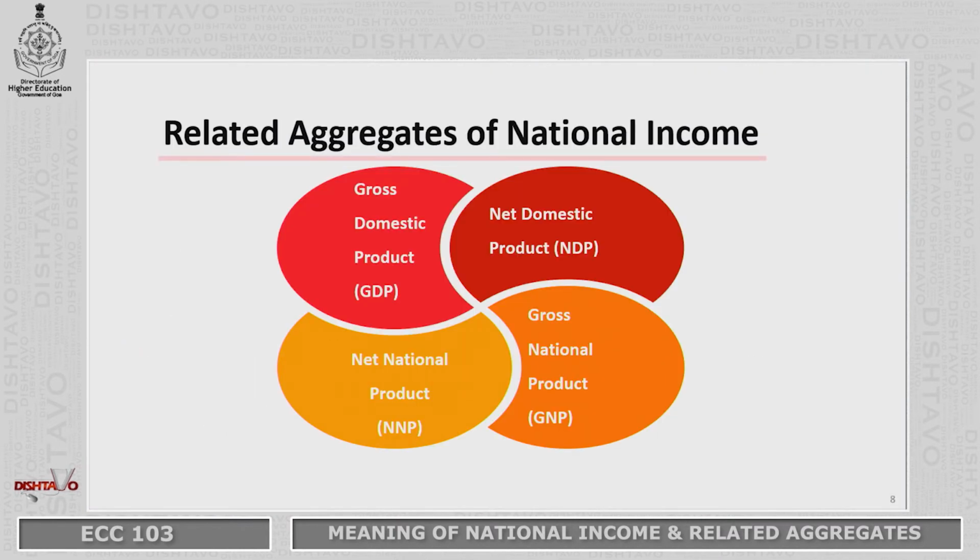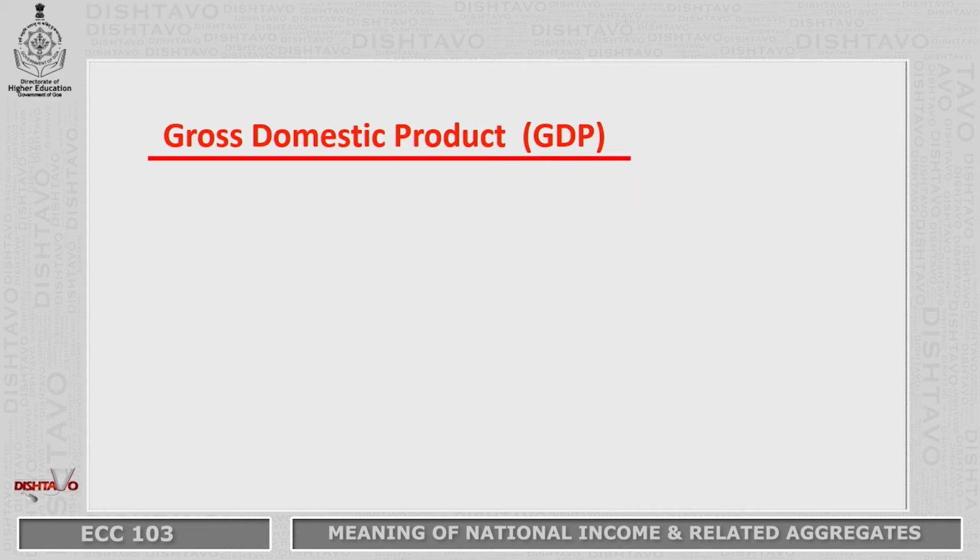Now, let us move on to the aggregates of national income. There are 4 important aggregates of national income, namely gross domestic product, net domestic product, gross national product and net national product. What is gross domestic product?